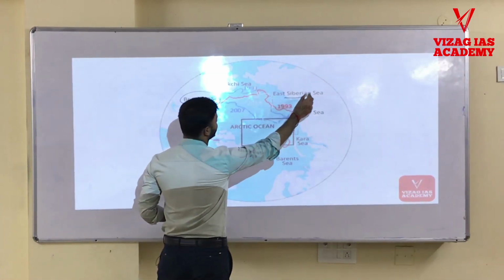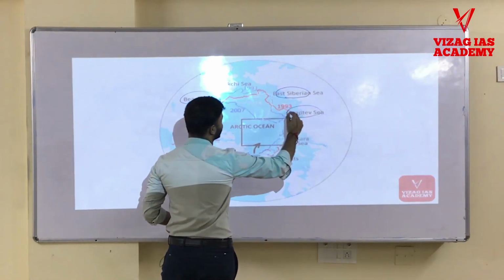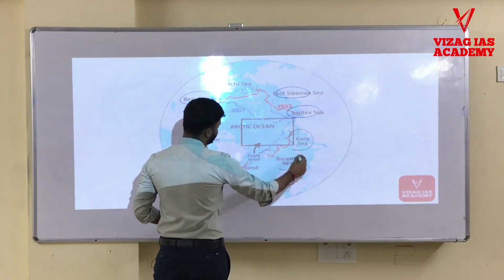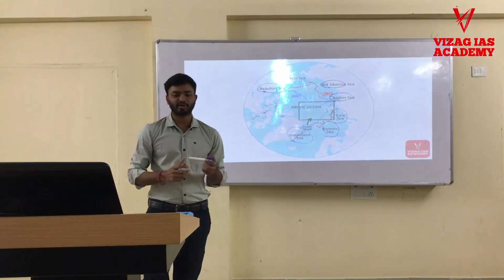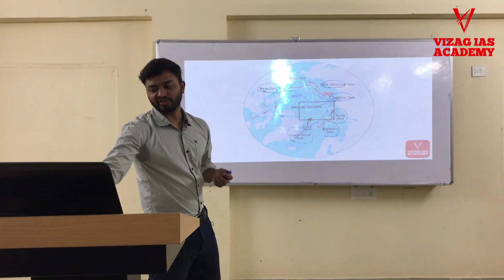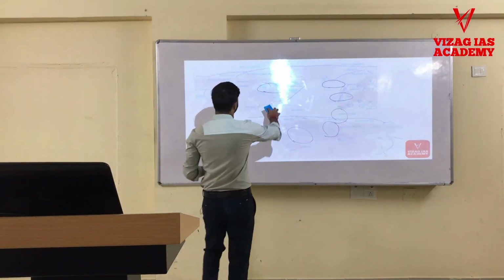Now this is Siberia. East Siberian Sea is on Russia. Okay, so this is Laptev Sea. Again, this is Russia, Kara Sea, Barents Sea, and Greenland Sea. Okay, so these are some of the important marginal seas of the Arctic Ocean. Okay, if it is confusing, we can... I think this is not visible for you.